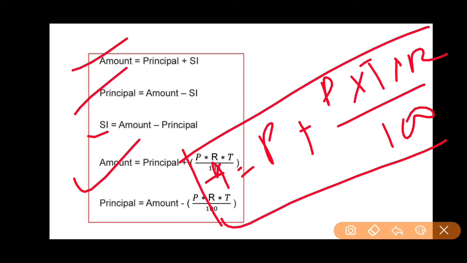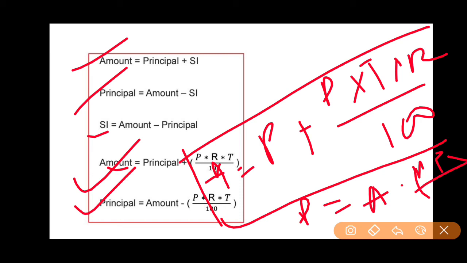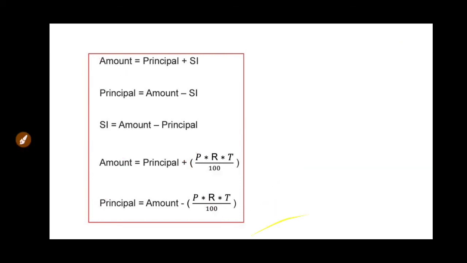Then moving forward, I'll tell you what principal value means. Principal is equal to amount minus simple interest, that is PTR by 100. That would be the same formula, P equals A minus PTR by 100. This would be the same formula which you can represent over here.